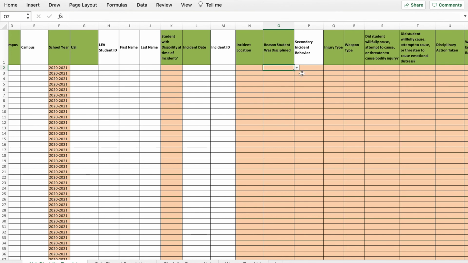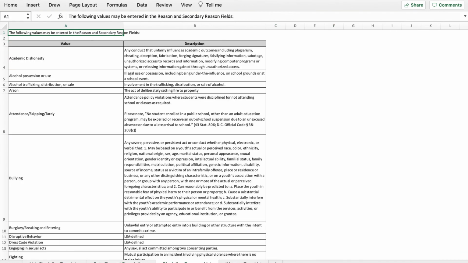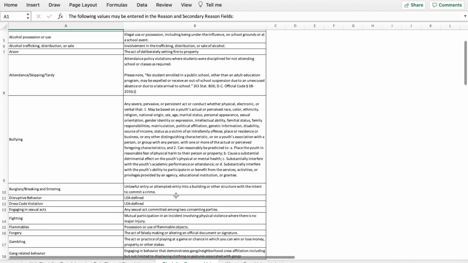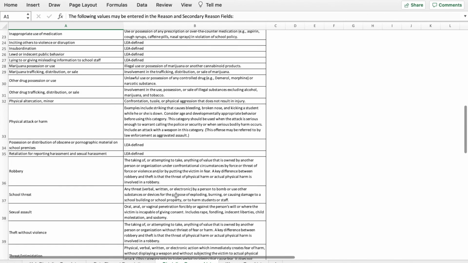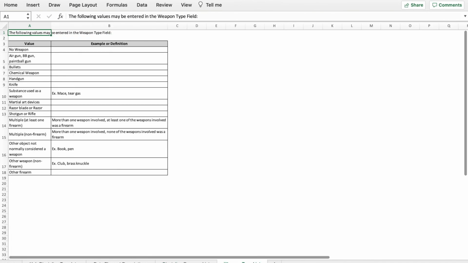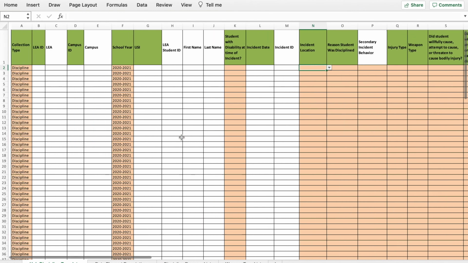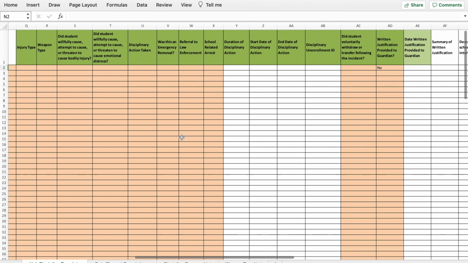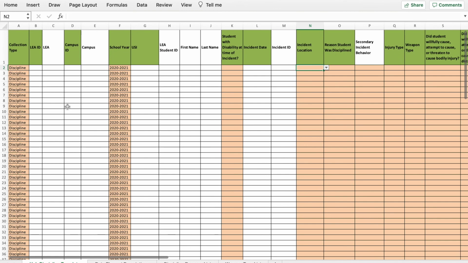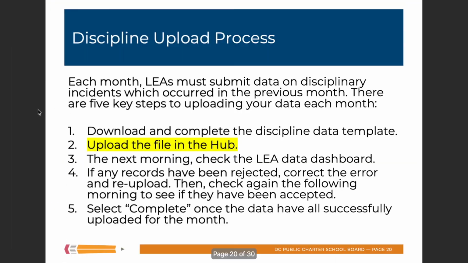If you want to learn more about these, you can see data element descriptions. The discipline reasons list, because there's so many options, has its own tabs, so you can read these to understand all the different definitions. Same with weapon type list. But basically, you pull down the template, you fill it out, reflecting all of your incidents for the previous month.